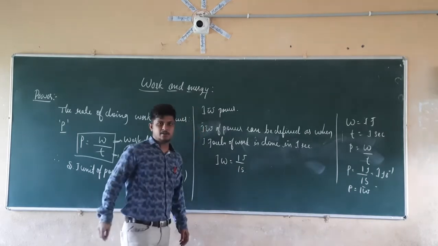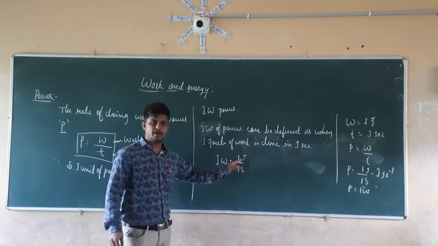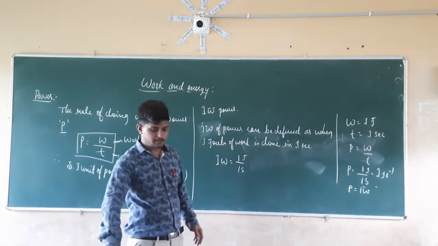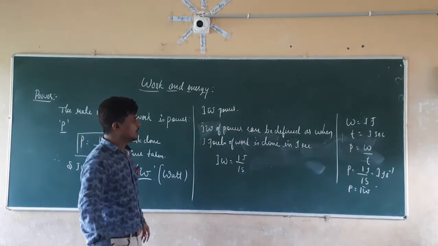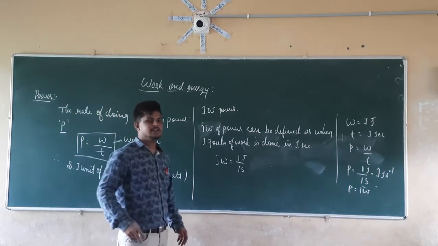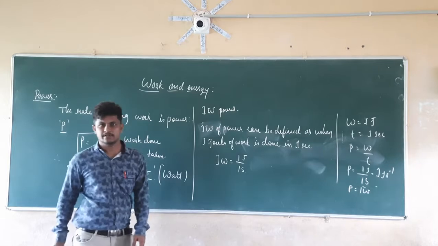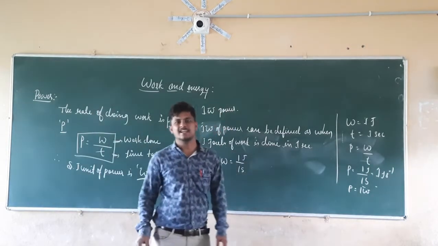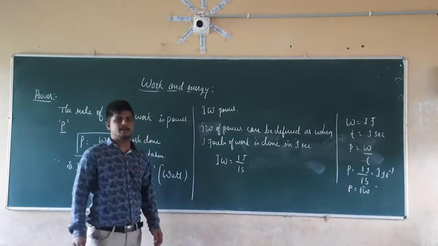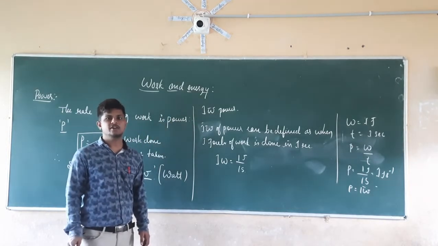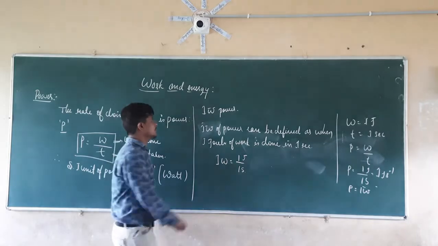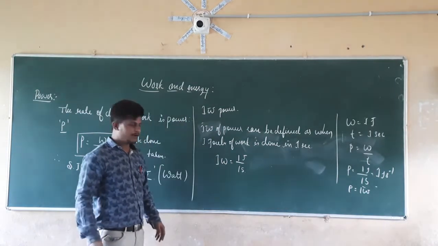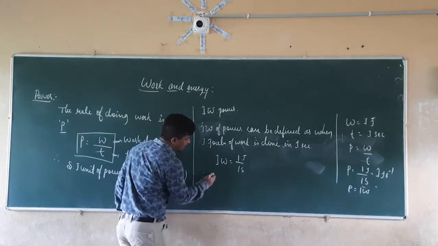So another SI unit of power is the joule per second. Now, if you compare, the joule is very small, and the watt is also very small. For that reason, for larger power we take the unit as kilowatt.